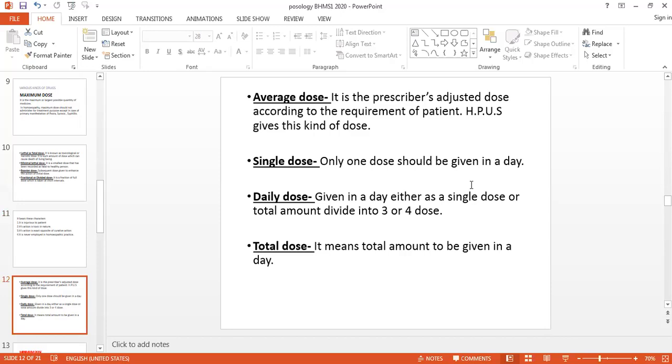Total dose means the total amount of dose given in a day. It should not exceed 7 to 8 doses per day. So these are the different types of doses.